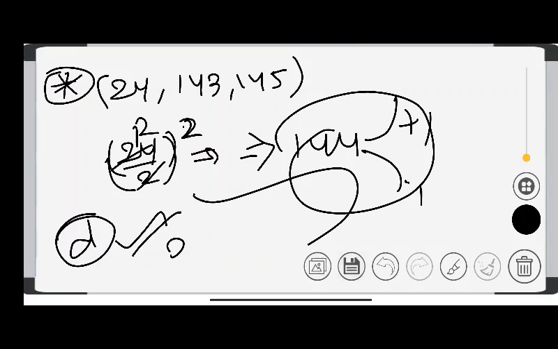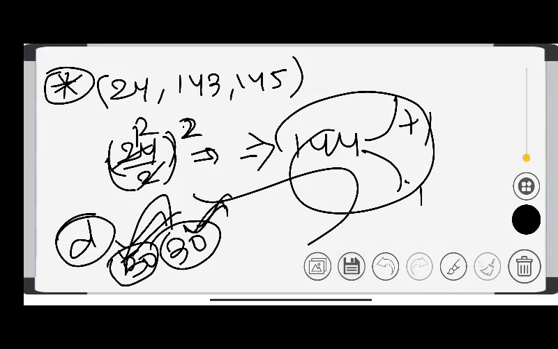But you have to remember the square table as well as the cube table: squares up to 50, cubes up to 30 and tables up to 30. Then only you can beat anyone in calculation. So you have to remember all those rules.